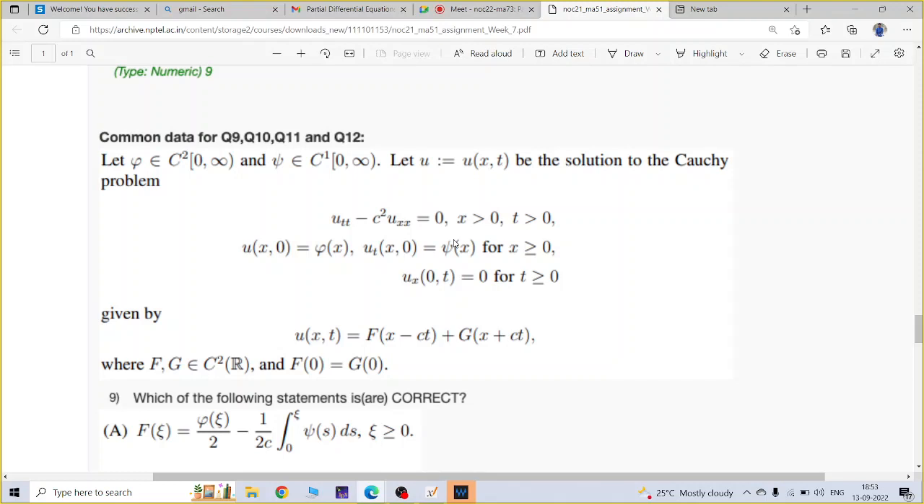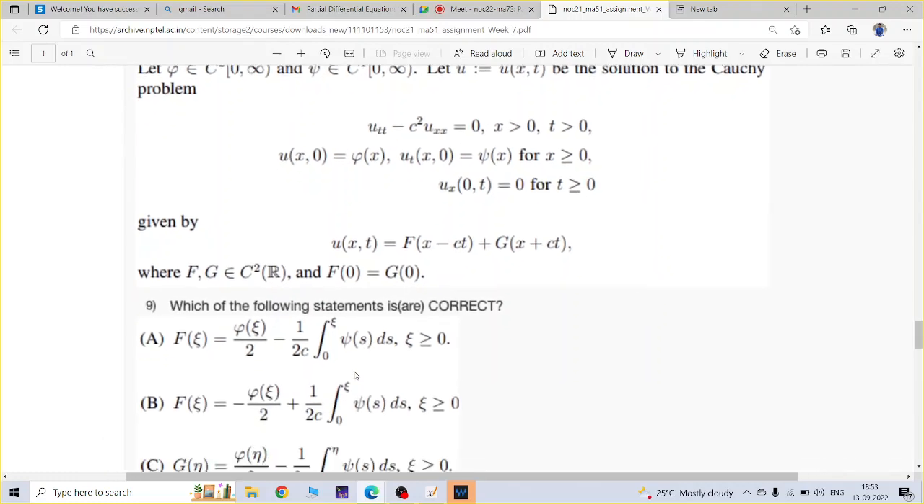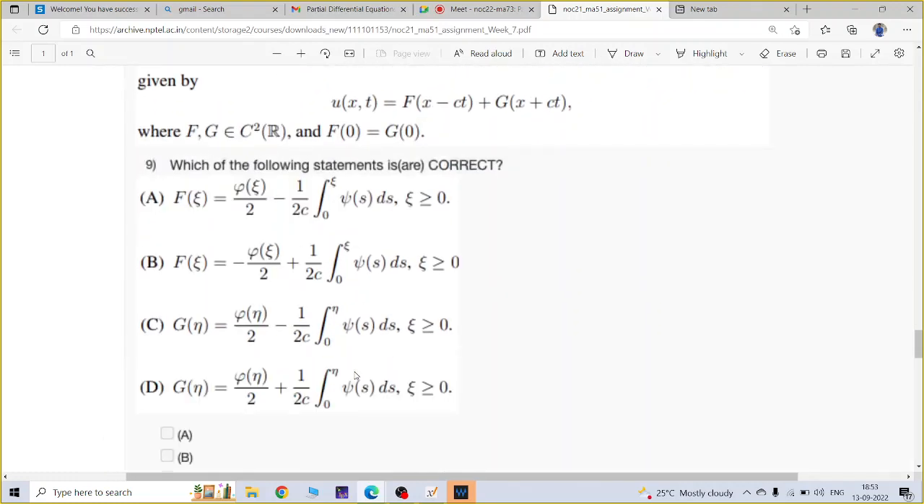Given that phi and psi are C2 and C1 functions, let u be the solution of this Cauchy problem. This is homogeneous, and the solution is given by capital F of x minus ct plus capital G of x plus ct, such that F(0) equals G(0). Now you have to find which of the following statements are correct. There are four statements.